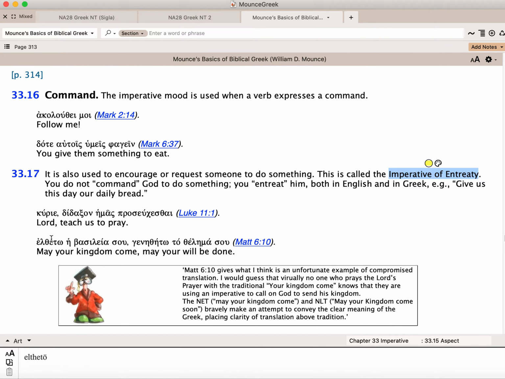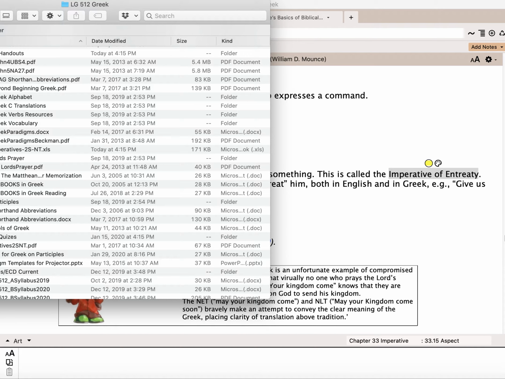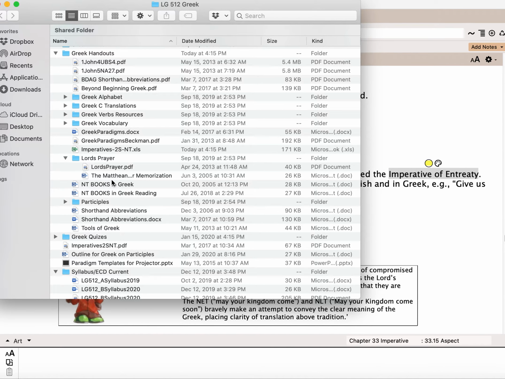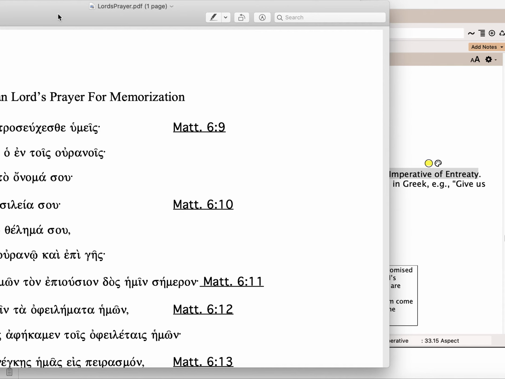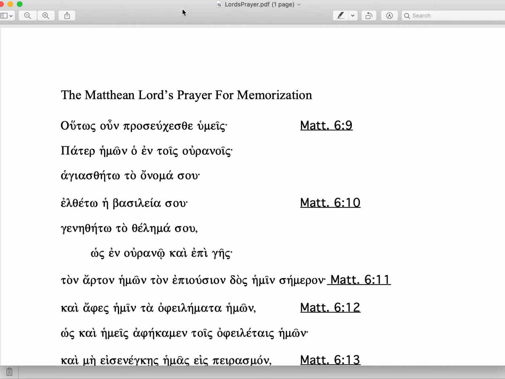In the Lord's Prayer, which we're going to be looking at in class because you can memorize the Lord's Prayer, there's actually a string of imperatives in the Lord's Prayer. Actually, let's see if I can pull this up as an example here, the Matthean Lord's Prayer. Pull this up as a PDF. And here's the Lord's Prayer.